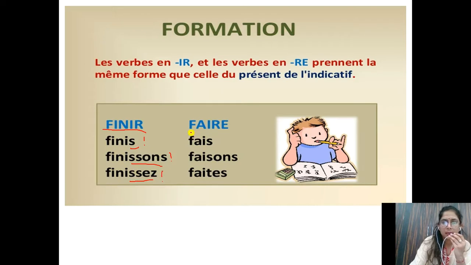Now next, RE ending verb also you can see, children, that with tu, the faire conjugation fais is there. So simple, normal present tense conjugation. Then with nous it's faisons, ONS is the ending. Then exclamation mark. Then with vous, faire conjugation it's faites. So same, and exclamation mark. So in this slide they are saying that in IR ending verbs and in RE ending verbs it's the normal simple present conjugation. We have just not written tu, nous, vous, and the conjugation is the same.